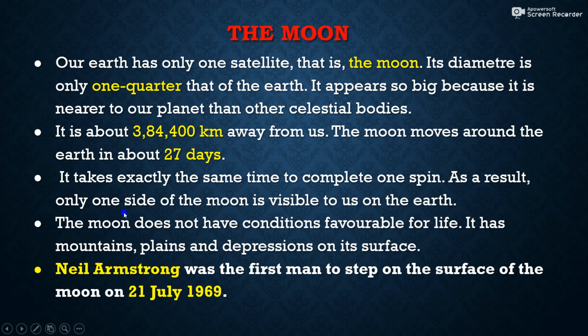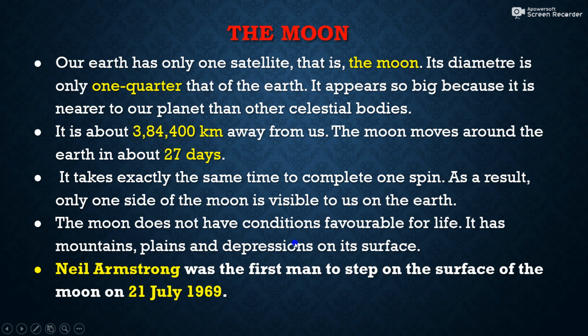As a result, only one side of the Moon is visible to us on the Earth, because the rotation and revolution periods are the same for the Moon.